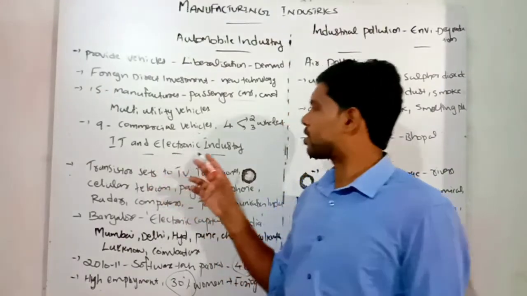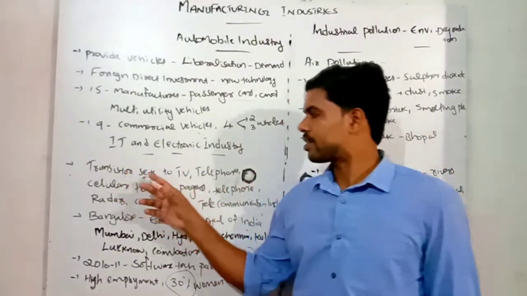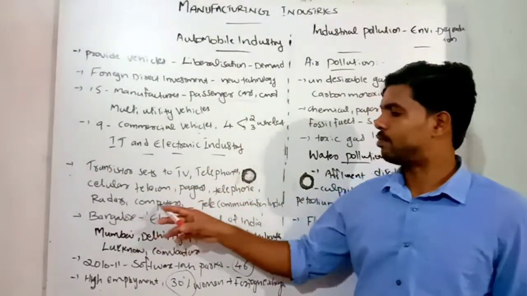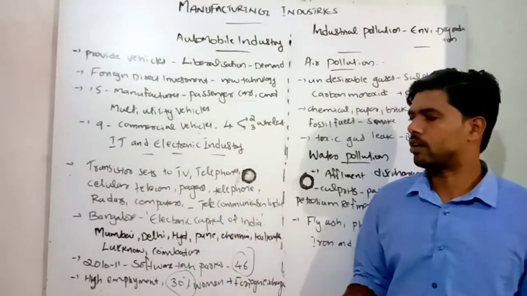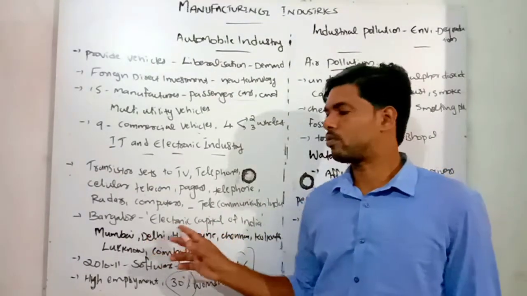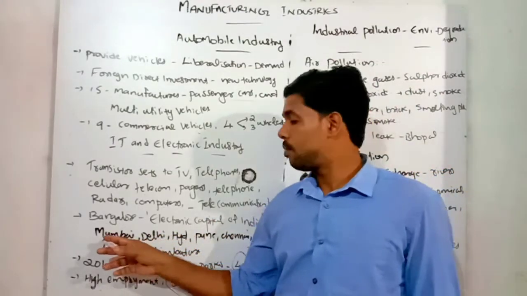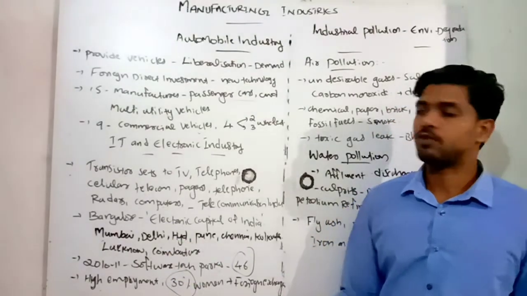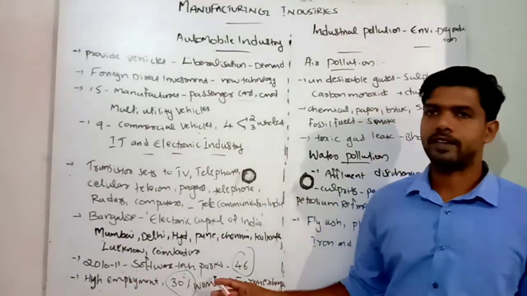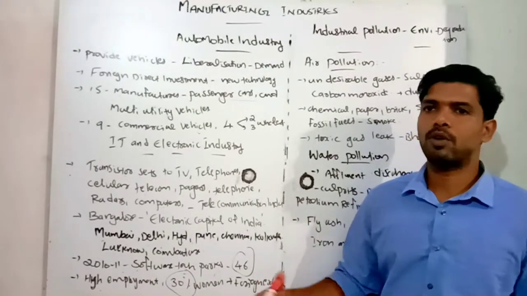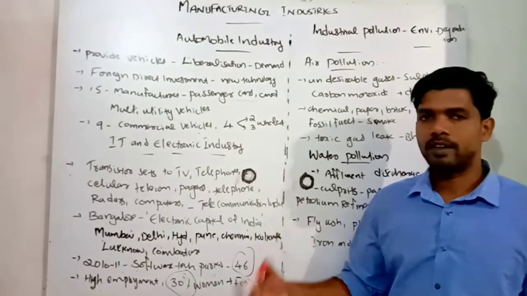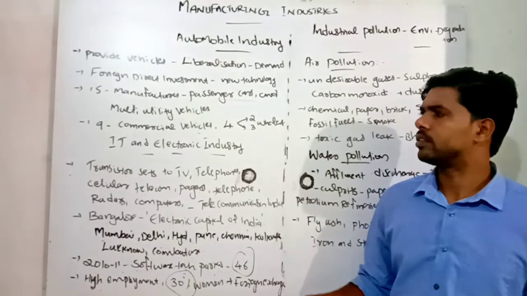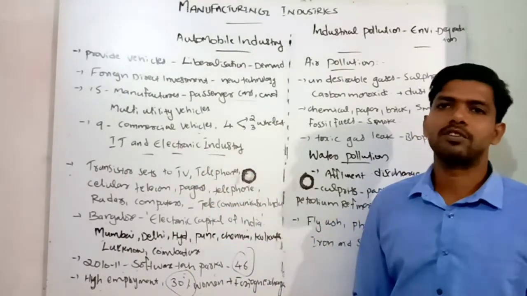So once again, the IT and electronic industry produces transistor sets, TV, telephones, cellular, telecom, pagers, radars and computers. Telecommunication industries are also very fast growing in our India. Bangalore is one of the electronic capitals of India, and other areas are Mumbai, Delhi, Hyderabad, Pune, Chennai, Kolkata, Lucknow, and Coimbatore. In 2010-11, software technology parks were started, almost 46 of them. Women are employed widely in this sector, and it also provides high employment opportunities to the youth. Foreign exchange is also earned for India. So the IT and electronic industries are very important in India now.